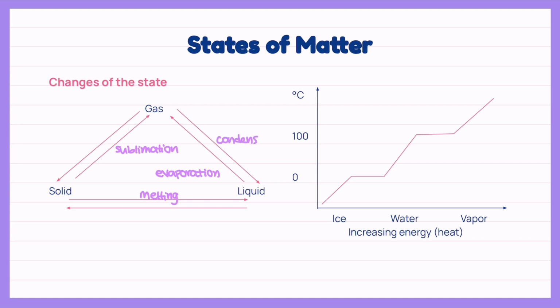Changing from gas to liquid is condensation, liquid to solid is freezing, and gas to solid is deposition. These are all forming bonds, so they release energy. Specifics on energy will be covered in topic 5. The graph beside is another way to express changes in state of matter. With 0 degrees Celsius as the melting point and 100 degrees Celsius as the boiling point, the periods at that temperature represent state change, while these sections represent temperature increase in specific states.